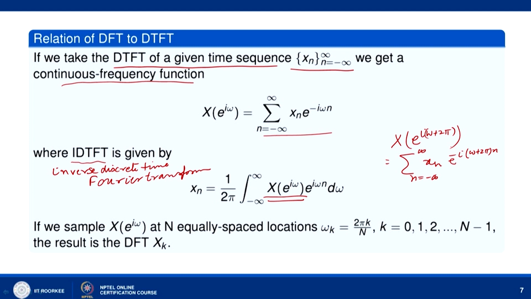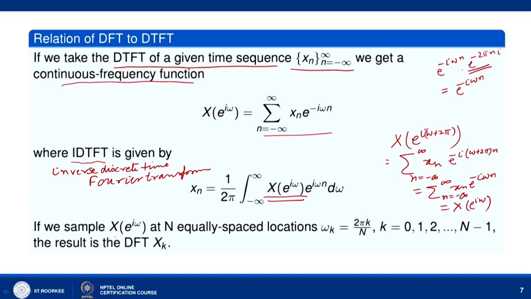So this is e to the power minus i omega n times e to the power minus 2 pi n i. This value is equal to 1. So we have e to the power minus i omega n, and this is equal to X of e to the power i omega. So it is a continuous frequency distribution with period 2 pi.